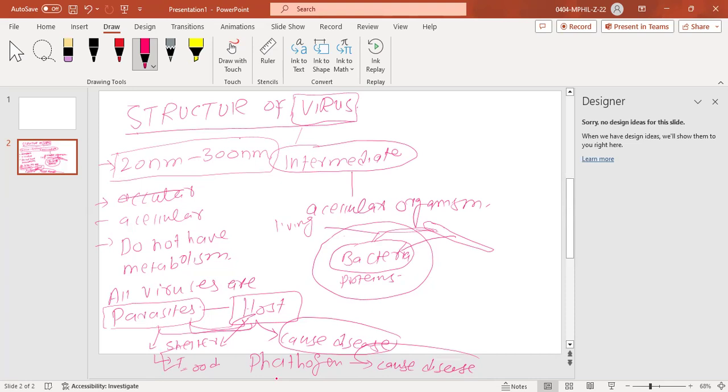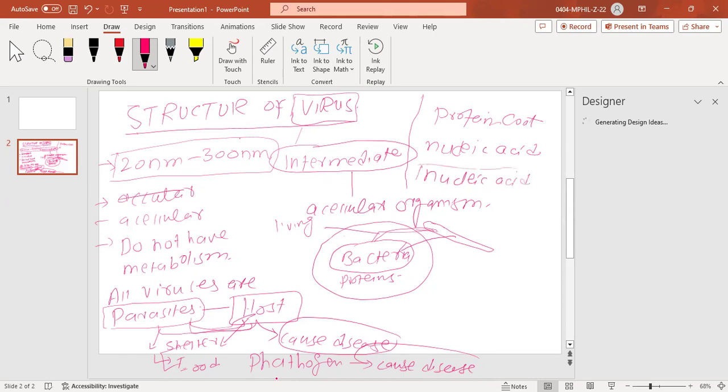Now we can talk about its structure, its composition. There are two important things in it: protein coat, and the second important component, nucleic acid. Nucleic acid. Are you getting this point?